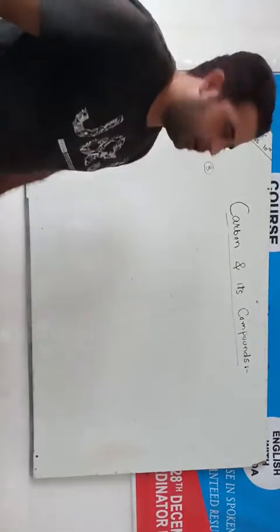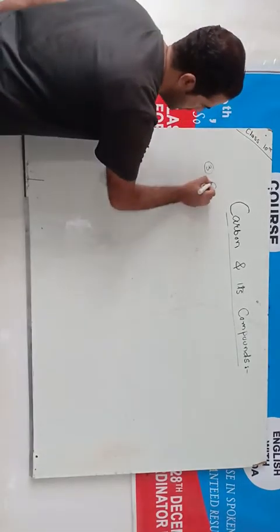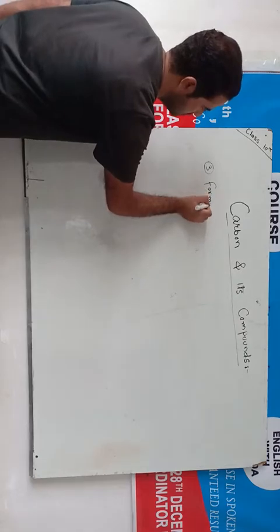The third property of carbon which makes it versatile is formation of covalent bonds.